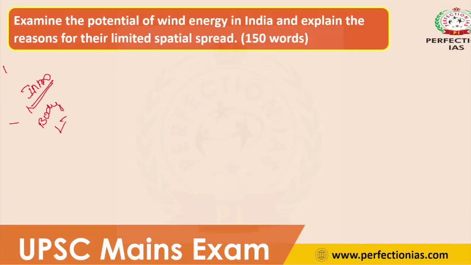In the first part, you have to write about the wind energy potential of India, and in the second part, you have to explain the reason for limited spatial spread. And in the conclusion, you can conclude this question with some positive aspect about wind energy potential in India. So this should be the structure of this question.